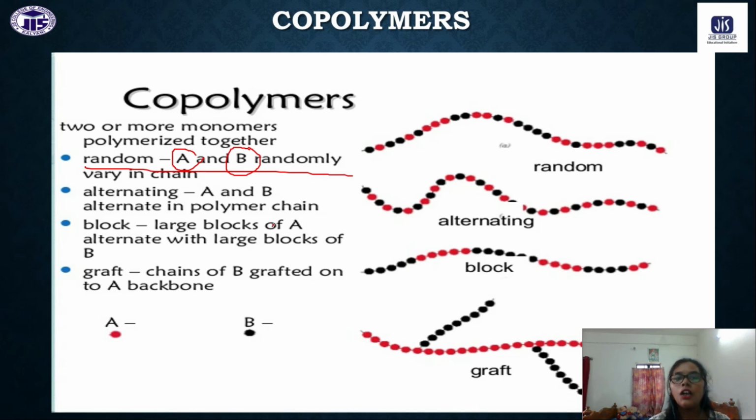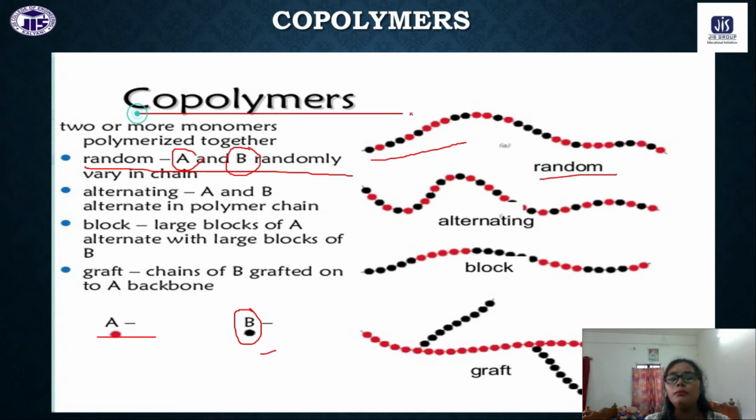Random copolymer means the arrangement is random. If A is a red bit and B is a black bit, you cannot define that after one black you will have one red. The arrangement of A or B is just random.